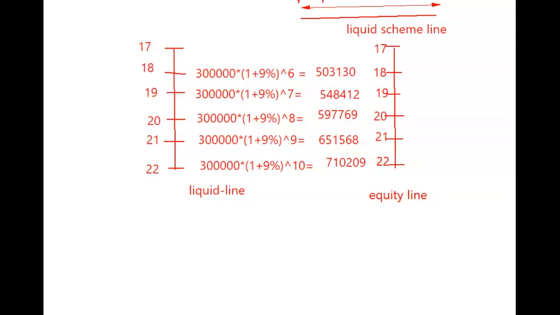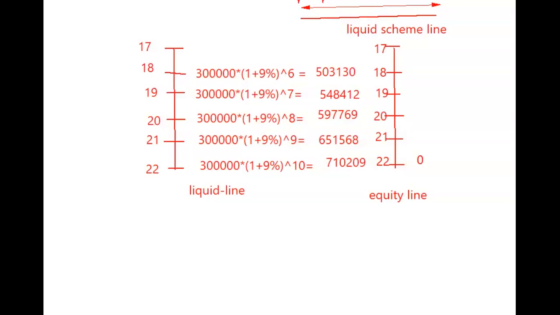From equity nothing is moved, because at 21 itself the last installment is pushed to liquid. What is required at 18 is withdrawn at 17 itself, and what is required at 19 is withdrawn at 18. So the last withdrawal, which is required at 22, is withdrawn at 21 itself. So at 22 it is 0 in the equity line.